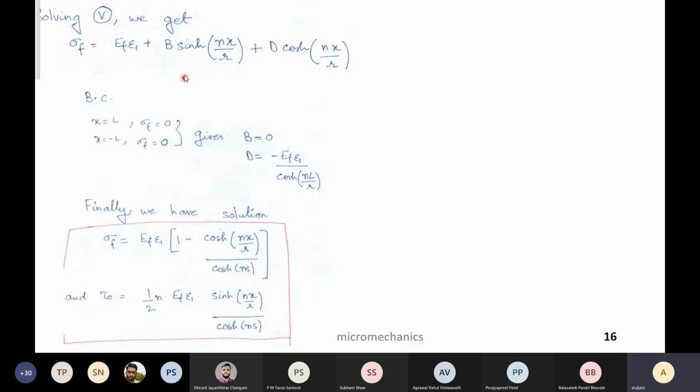If I put that in, I will find the values of B and D. B comes out to be 0. D is minus EF times the applied strain times cosh (NL by R). Based on this, I have my solution that sigma F varies from point to point using this relationship, and shear stress inside the fiber also varies from point to point based on this relationship.